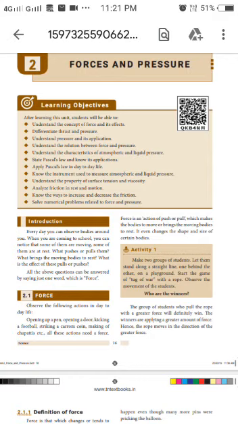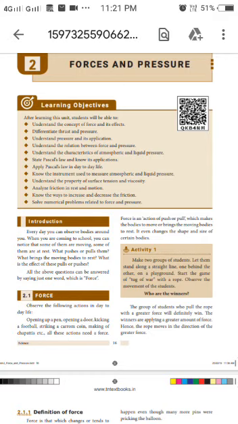Like that, can a car moving in uniform motion change its speed by itself? No. We have to push the accelerator to increase the speed. Similarly, can a moving car change its direction by itself? No. We have to turn the steering. So, children, from these activities, what are we inferring? We are inferring that one external agency is needed to move an object, to change the shape of an object, to change the uniform motion of an object, and also to change the direction of motion of an object. This external agency is called force.